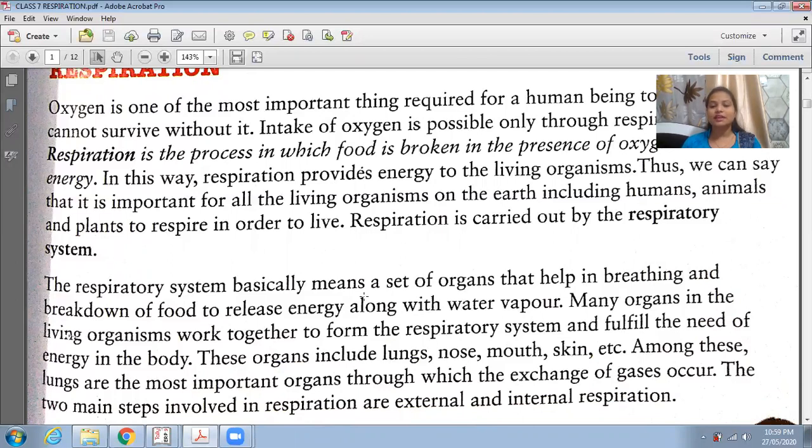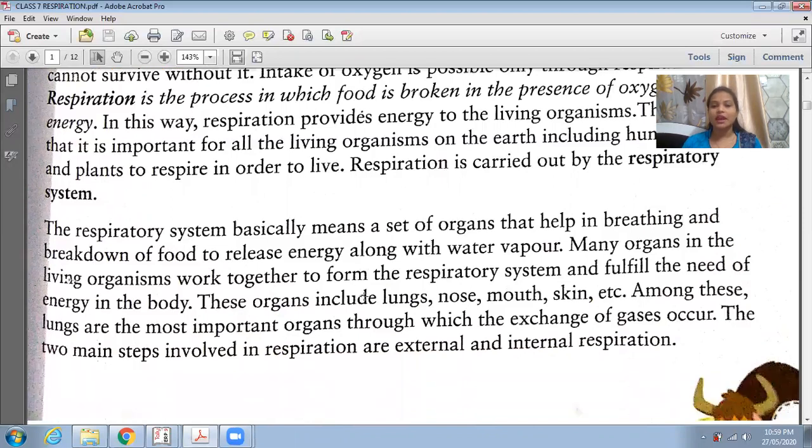So we can also say that respiration is important for all living organisms on earth, including humans, animals, plants, everyone. Why is it important? To survive. Respiration is important to survive. And respiration is carried out by the respiratory system. What are the respiratory organs in our body?